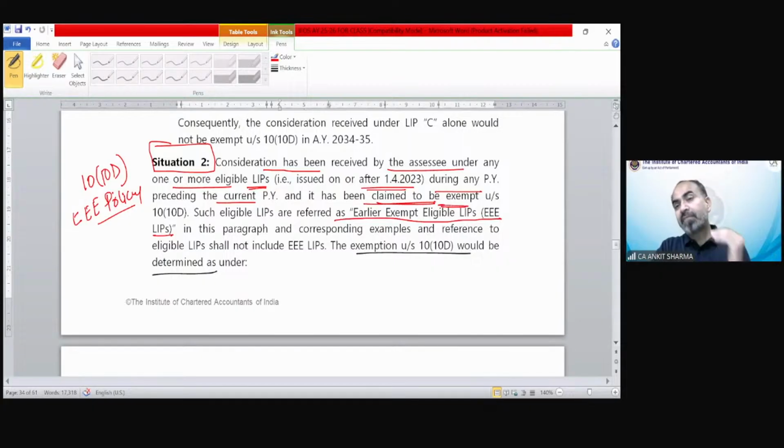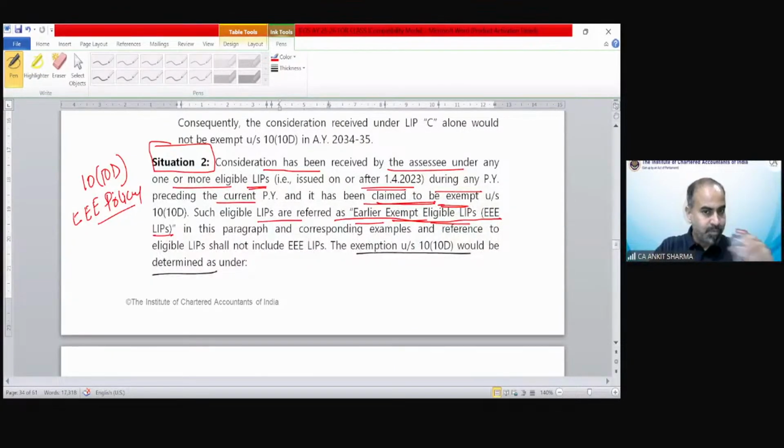So we have claimed exemption for an eligible LIP in an earlier year. Such eligible LIPs are referred to as earlier exempt eligible LIPs, meaning those LIPs that have been issued on or after 1st April 2023, and exemption has also been claimed for this policy.